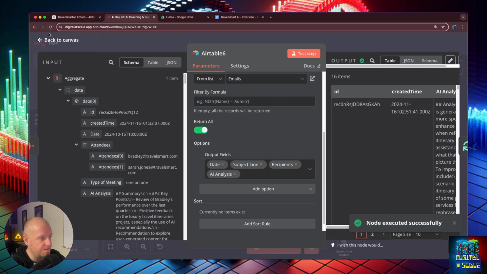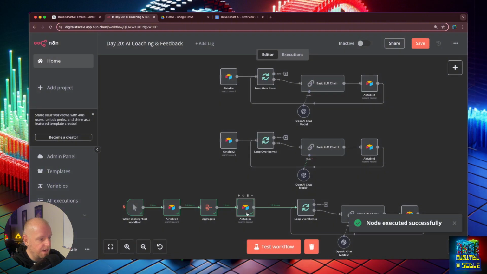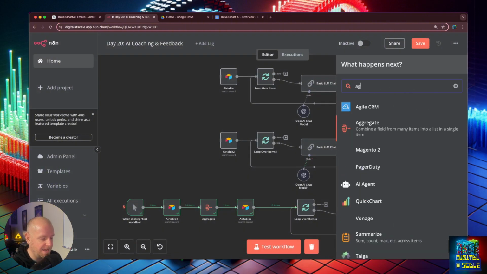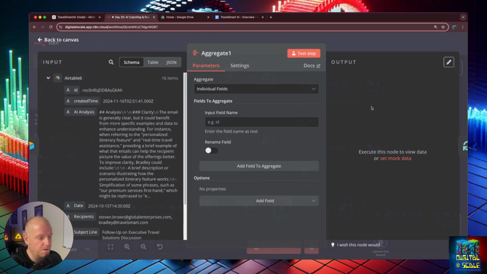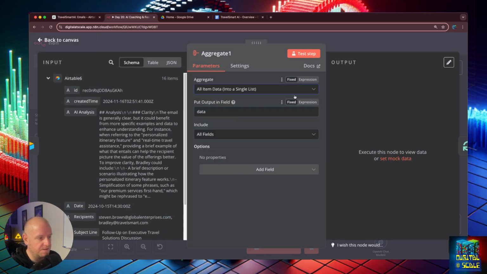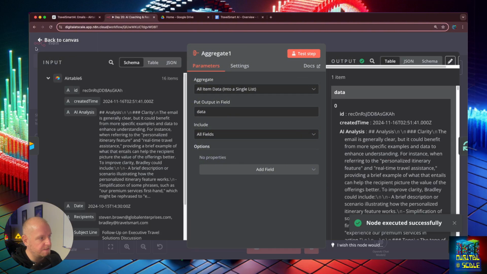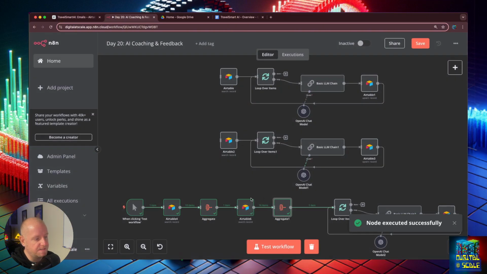So now we have another 16 items. And what we're going to do once again is aggregate them into one item, just by selecting, instead of individual fields, all data into one item. Great. So now we have all of our analysis as one.